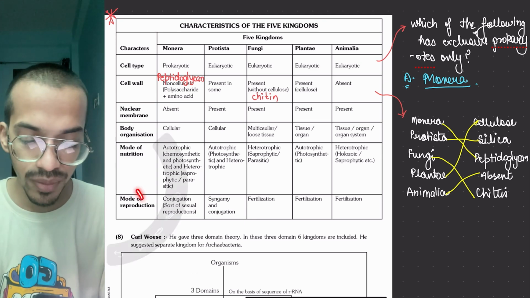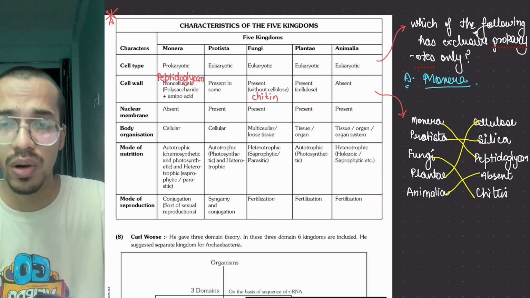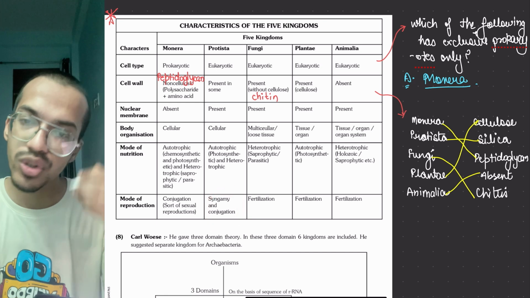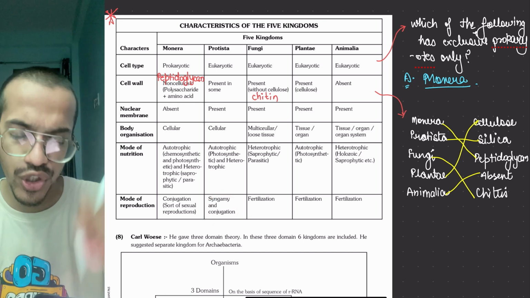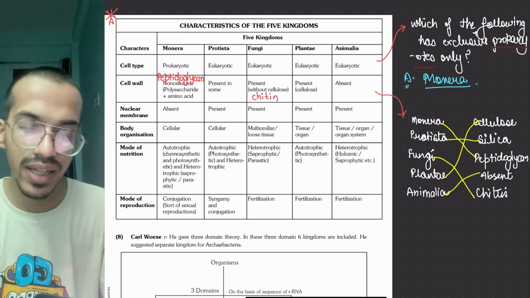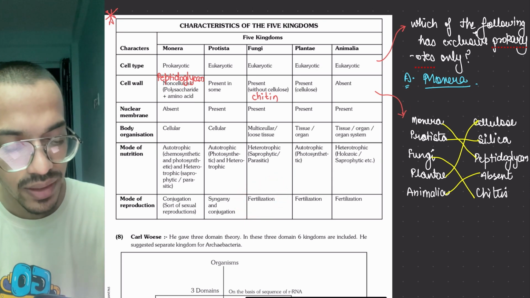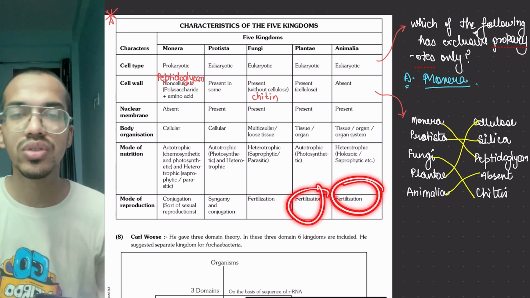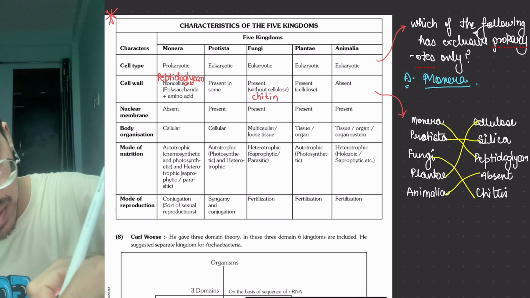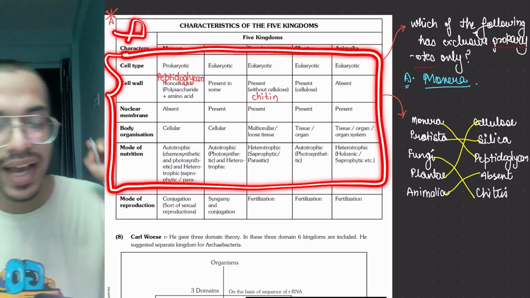Mode of reproduction: that is conjugation, a sort of sexual reproduction. We will learn it in kingdom Monera. Don't worry. Then Protista is syngamy and conjugation. We will learn that. Okay, then fission and all those things also take place, which means asexual reproduction is also taking place. In fungi, fertilization occurs. Asexual reproduction is also taking place in their case. Then fertilization. So you have to remember this. At least these five you have to study, because they are given in your NCERT.